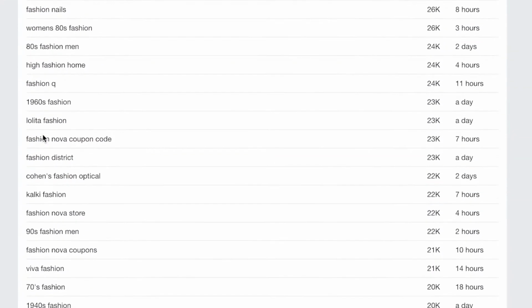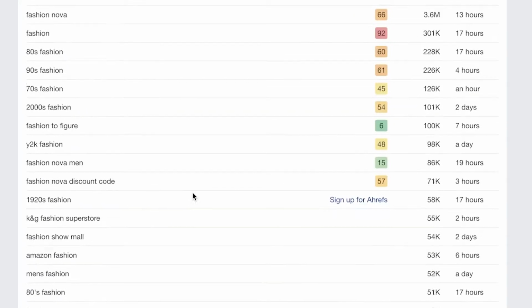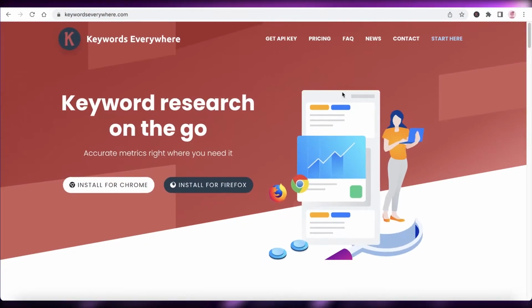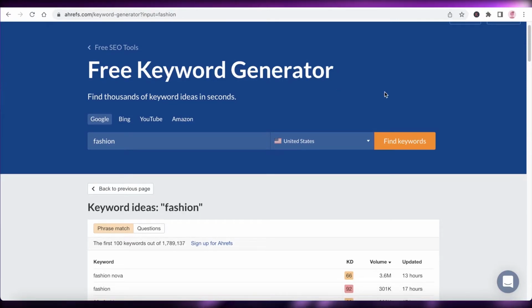And you can see almost a lot of these are long tail keywords that are available on the Ahrefs platform as well as Keywords Everywhere. So these two tools are going to be super helpful in finding long tail keywords. So these are the two tools you're going to use to find your keywords.